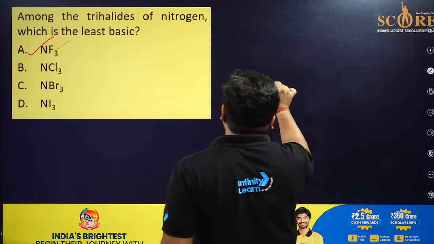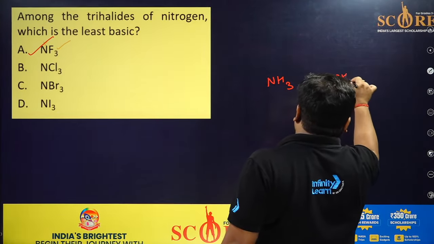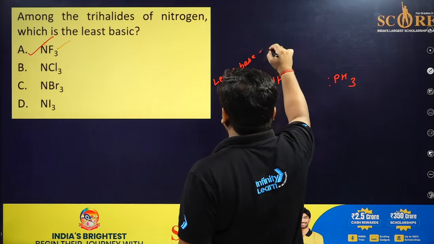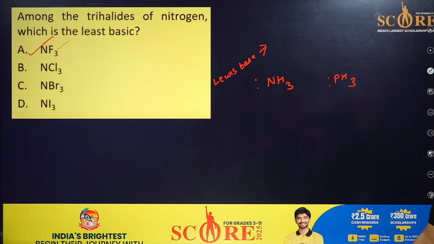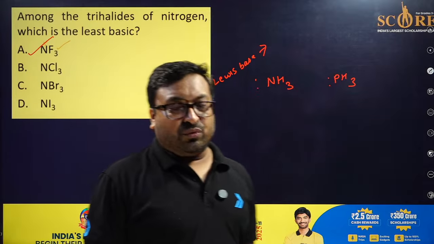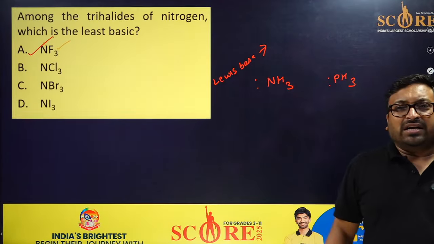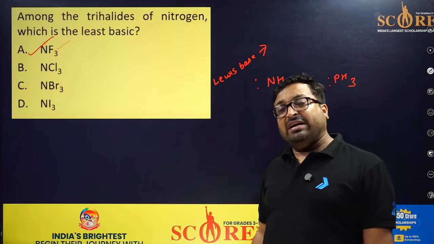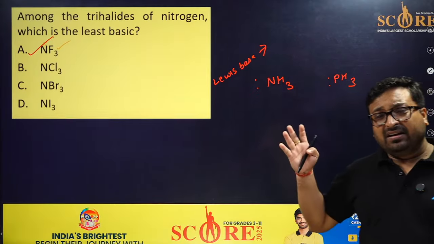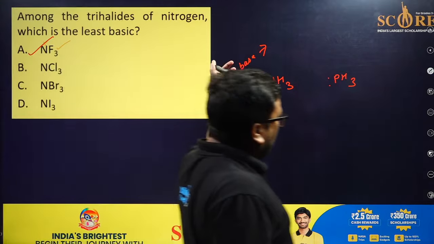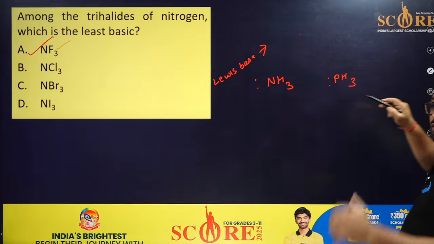But many people commit mistakes in this case, NH3 and PH3. Who will tell me which is a stronger Lewis base? So NF3 is the least one. Yes, you are right. Because fluorine will snatch electron density from nitrogen, and nitrogen will acquire the highest positive charge. And you know, if the plus charge will generate, electronegativity will increase. So higher the electronegativity, lesser will be the electron donating tendency. So base is worst. But people will apply logic in this case. So please, what should we answer in this?